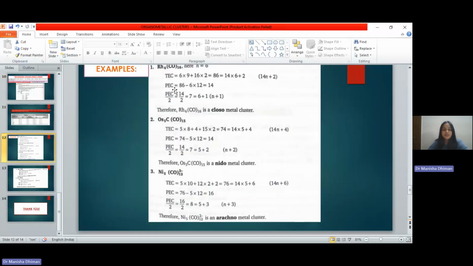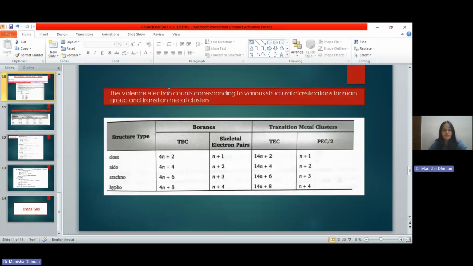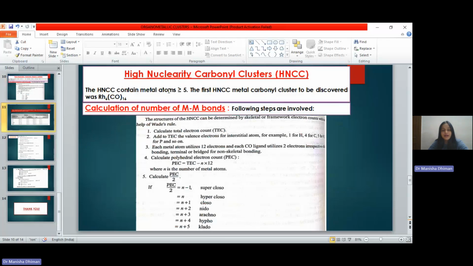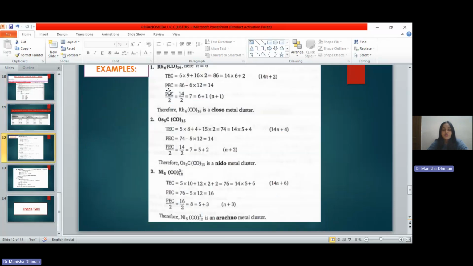We can also predict it on the basis of polyhedral electron count. That polyhedral electron count was your total electron count minus n into 12. So total electron count was 86 minus n into 12. N is 6, so it comes out to be 14. PEC by 2 gives us the value 7, so that is in n plus 1 form. So the geometry is closo. In this way, we can calculate the geometry for a high nuclearity cluster compound. Similarly, the next example is